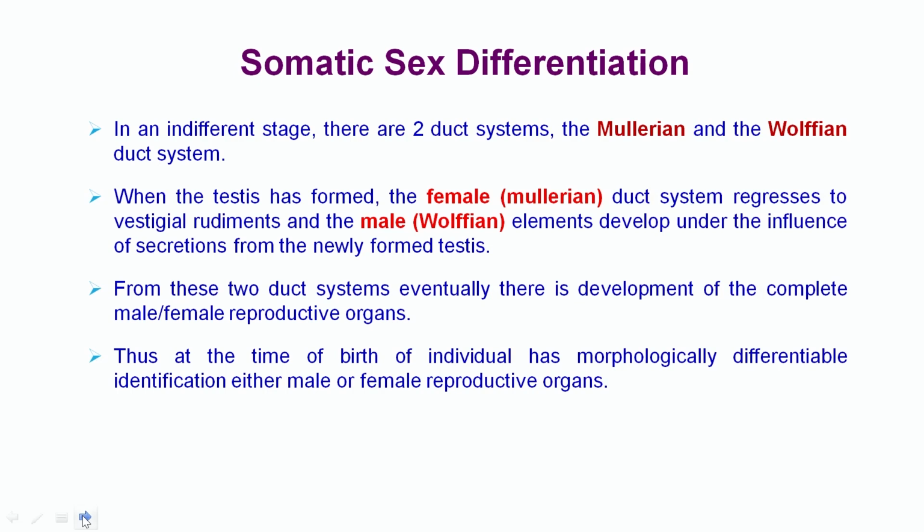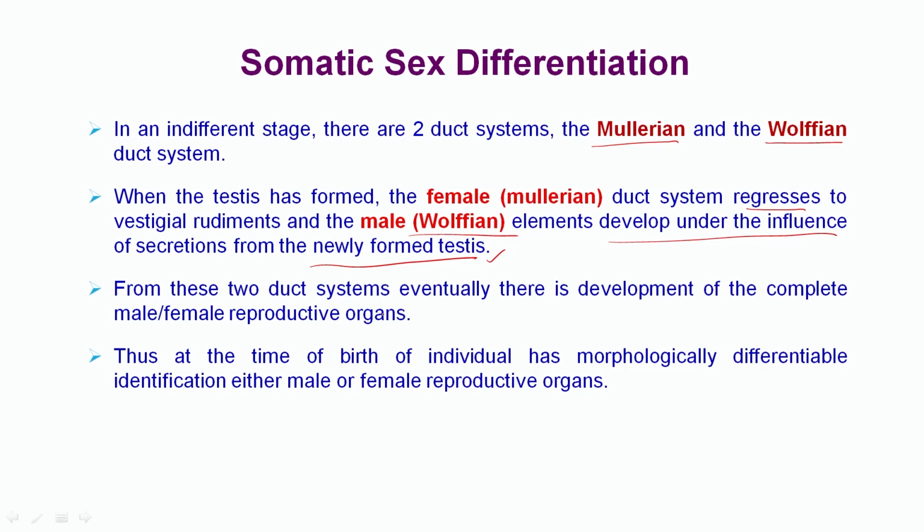Somatic sex differentiation. In the indifferent stage, there are two duct systems: one is the Mullerian duct system, and the second one is the Wolffian duct system. When the testis has formed, the female Mullerian duct system will regress to vestigial rudiments, and the male Wolffian duct system will develop under the influence of the secretion from the newly formed testis of the fetus.